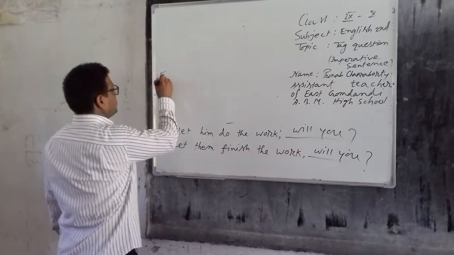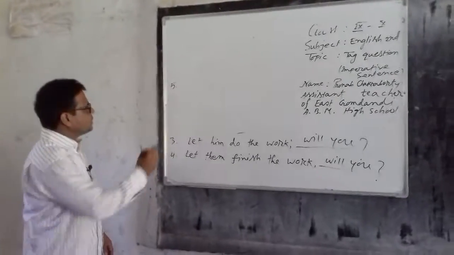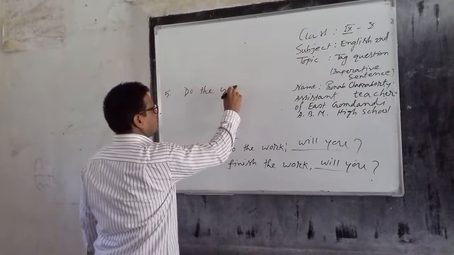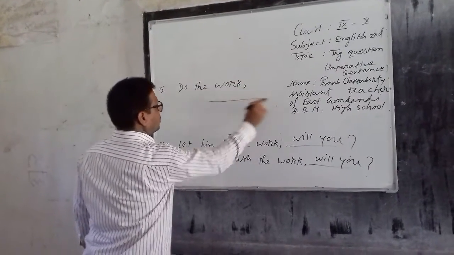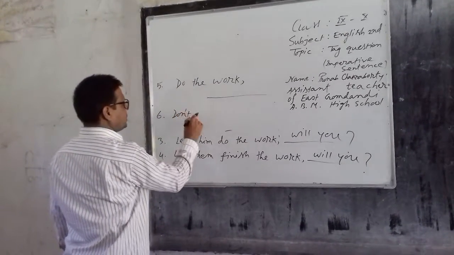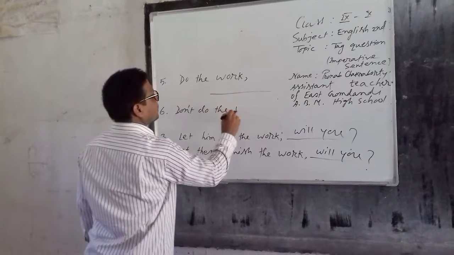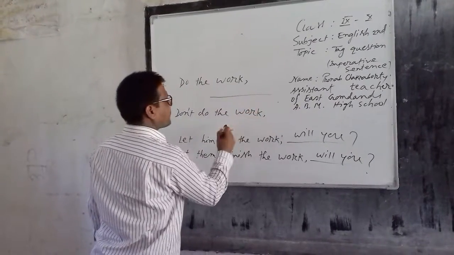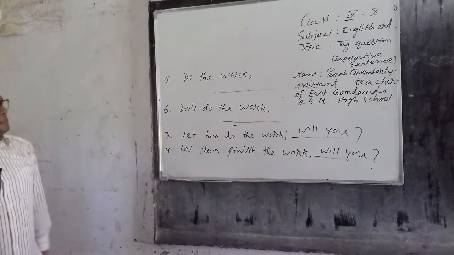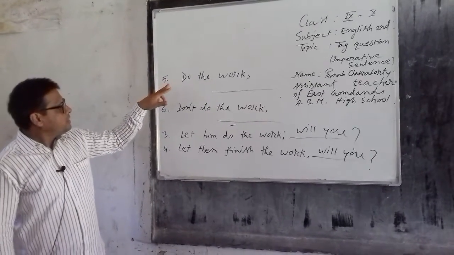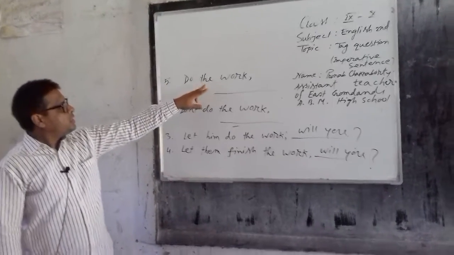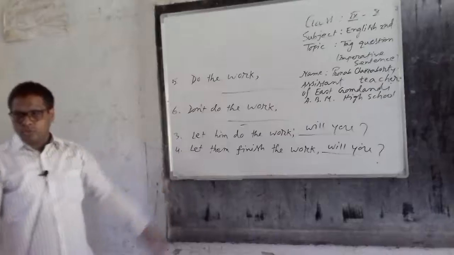Number 5, do the work. Number 6, don't do the work. These are also imperative sentences because sentence number 5 has been started by do.